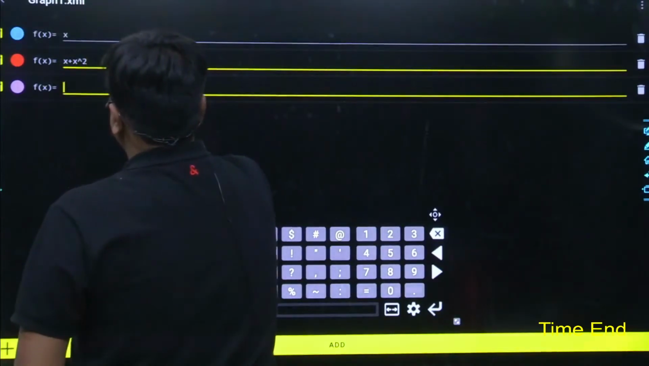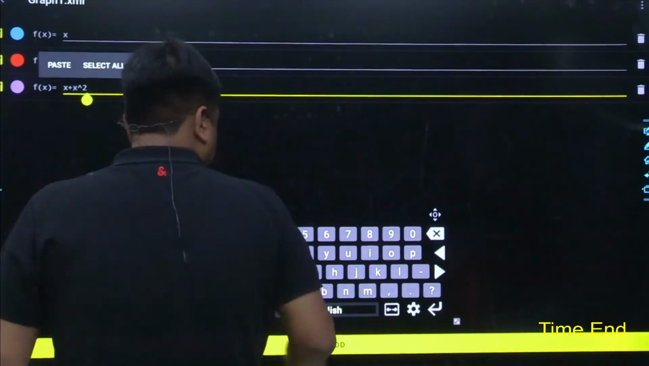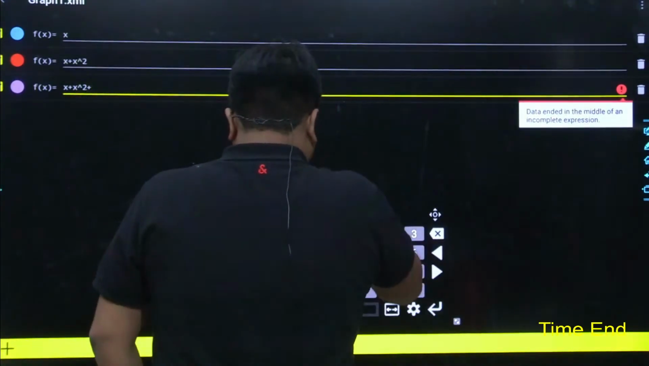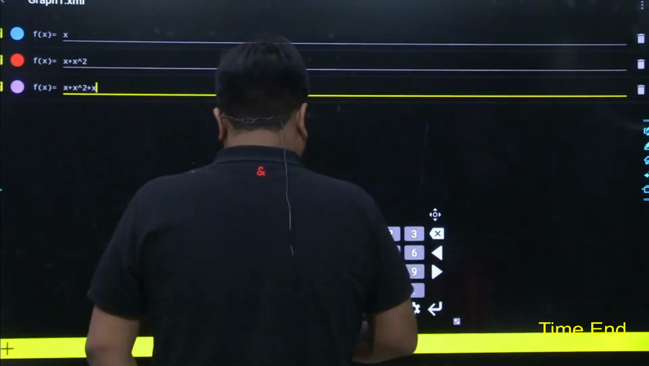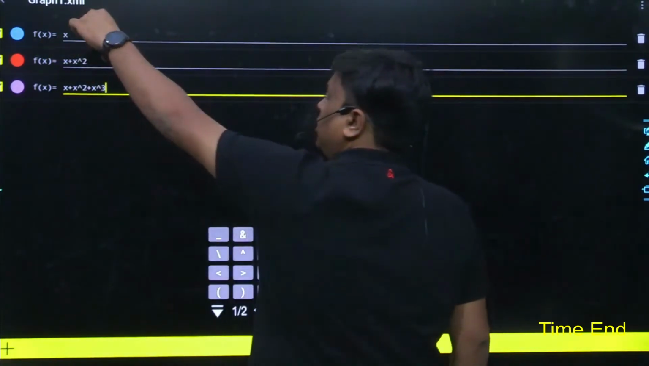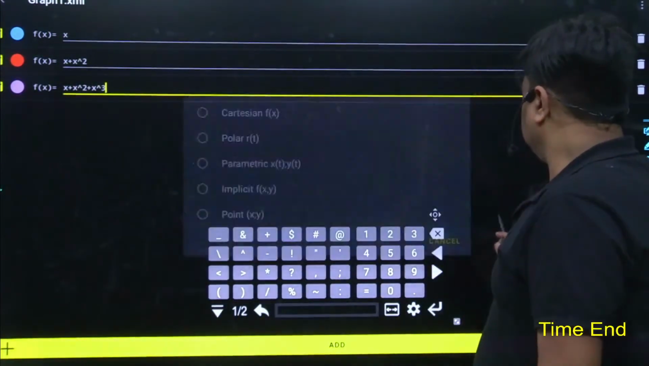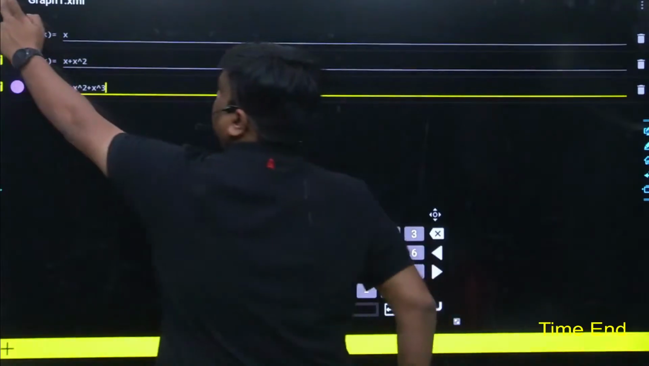Let me copy this down. Plus x raised to the power of 3. Let me draw this down. The x would be drawn in blue, then red, then this one. So let me go back.